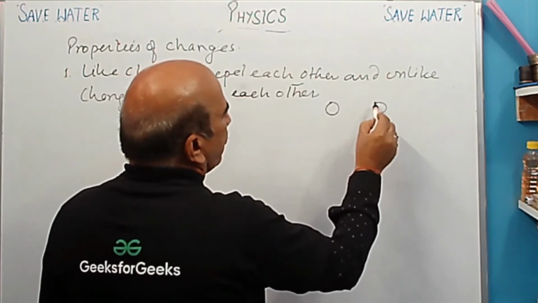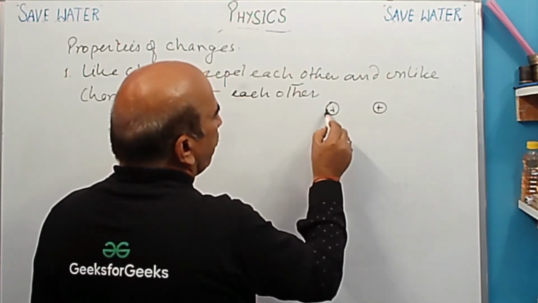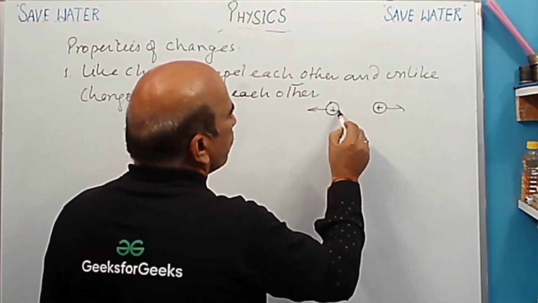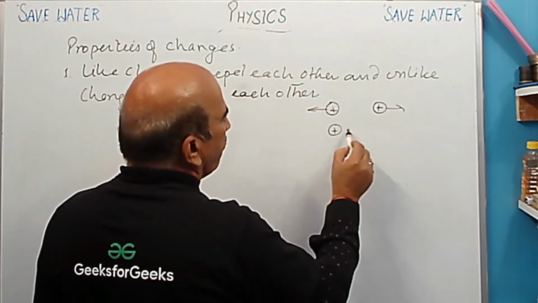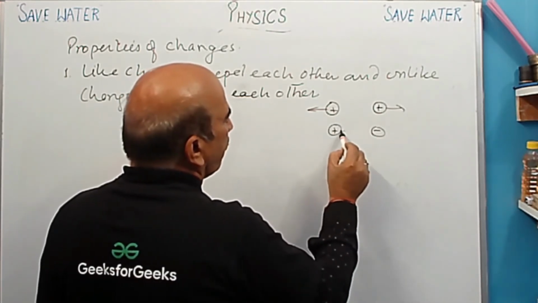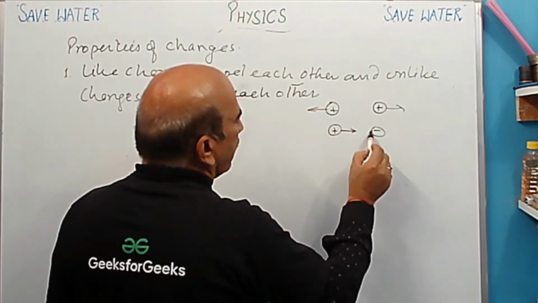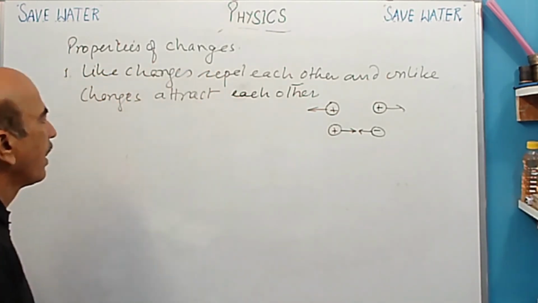Positive and positive charges they will repel each other, तो एक दूसरे से दूर जाएंगे. And one positive, another negative charge is there, so they will attract each other. एक दूसरे से attract होंगे.